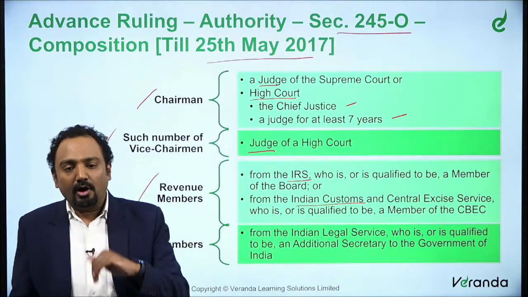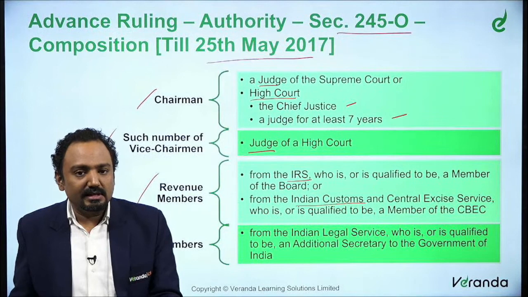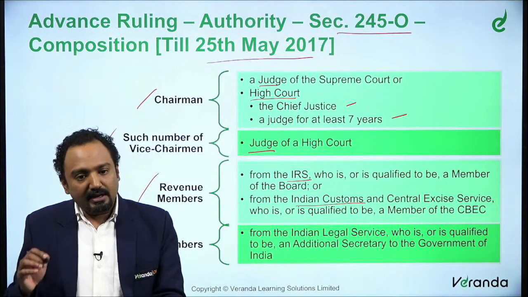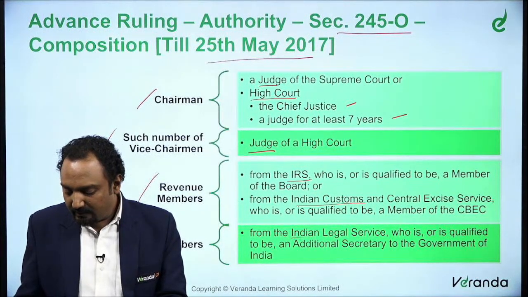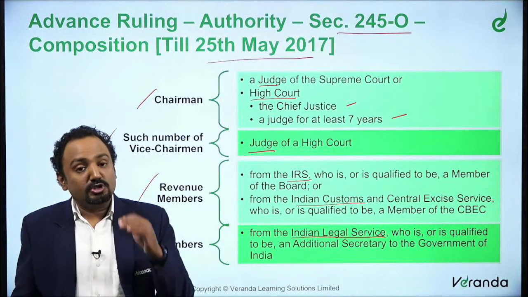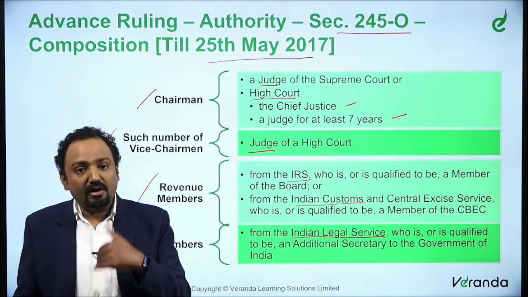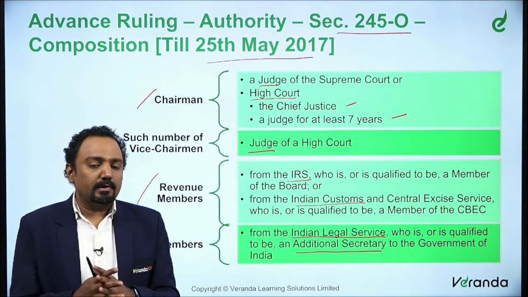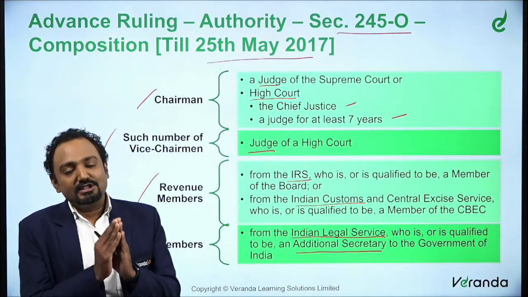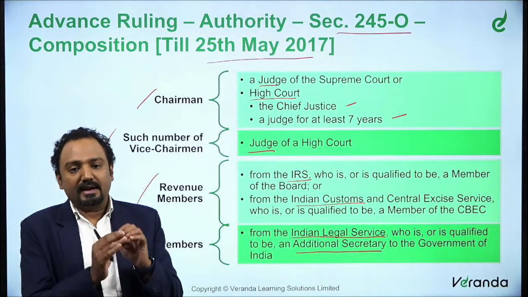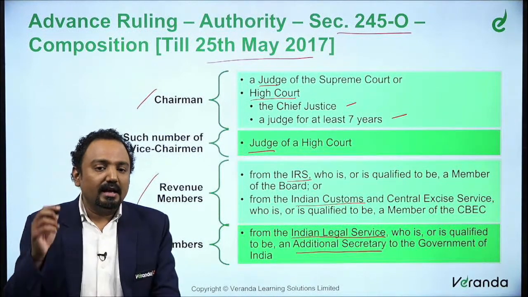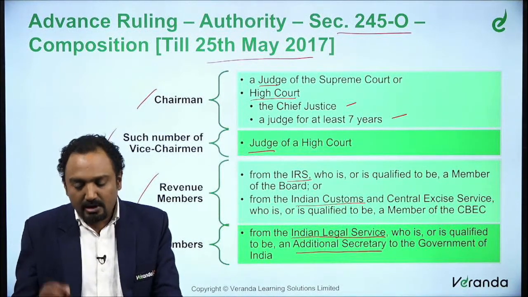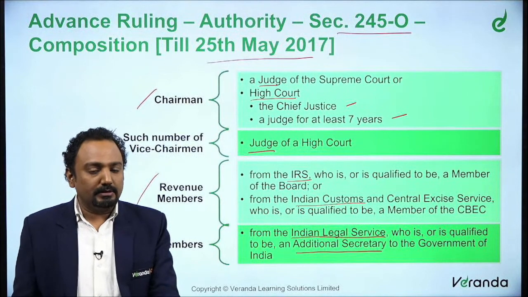Then a law member is basically from the Indian Legal Service, who is qualified or eligible for being an additional secretary to the Government of India. Whatever the eligibility requirement for being an additional secretary to the Government of India, he must satisfy such requirement. That is what we call the law member.